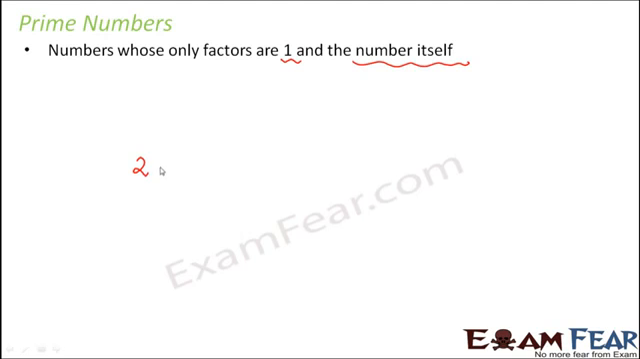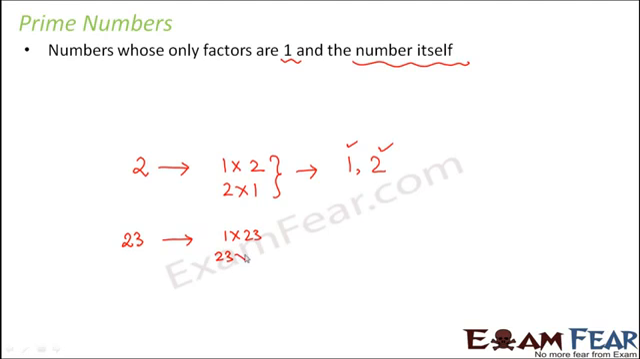Think of 2. If I ask you to write down the factors of 2, 2 can be written as 1 into 2 and 2 into 1. So basically it has two factors, 1 and 2. So 1 and the number itself. So 2 is a prime number. Similarly, let's consider another number, 23. 23 can be written as 1 into 23, 23 into 1. You cannot write it in any other way. That proves that it has only two factors, 1 and the number itself.